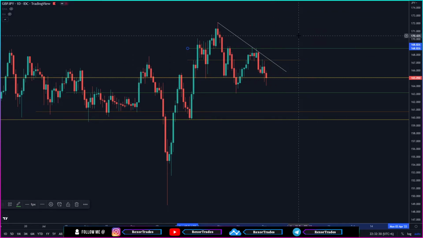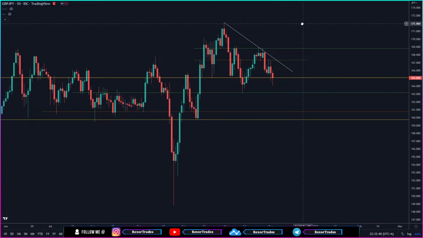But before such a big move happens on a higher time frame, we could also look for trades in between this resistance and this higher time frame support as well by going to an even shorter time frame like a 4-hour time frame.